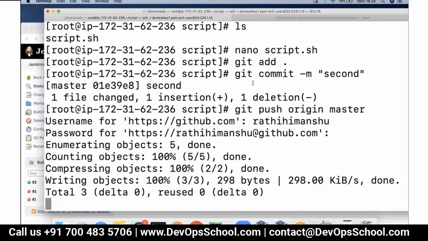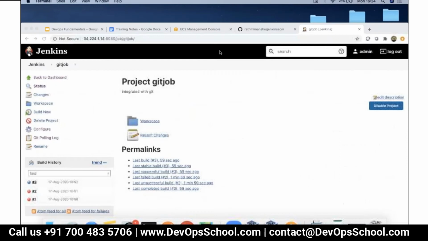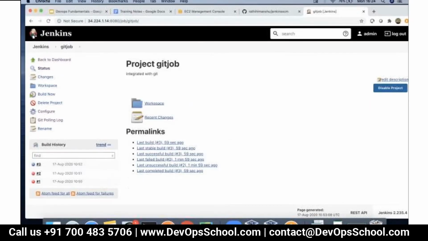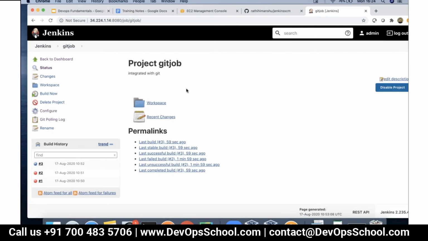Okay, we have made the push again with the modifications. So let's see if it runs the new code now. Again it will detect within 1 minute that a new commit has been made, and then it should be executed again.